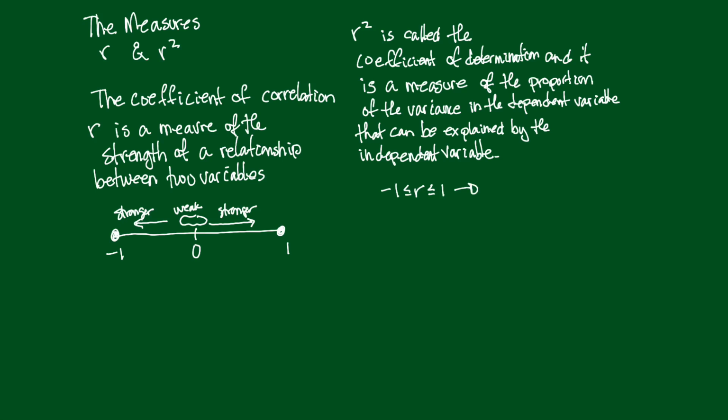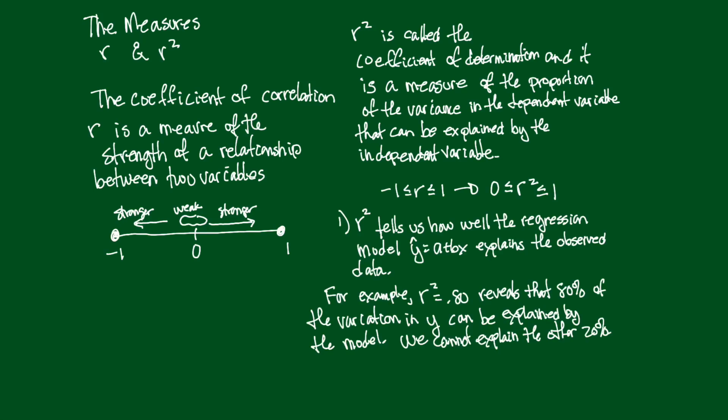Now, r squared, if you square everything, is going to be non-negative, so 0 less than or equal to r squared less than or equal to 1. So let's see if we can interpret this r squared. Now, we've got this definition up here, but maybe we can do better with an interpretation. So I'll try it two ways.